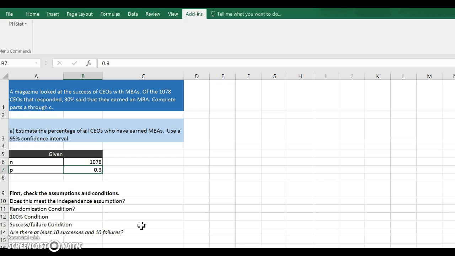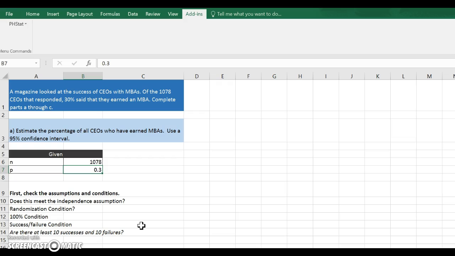And then the 10% condition. In the 10% condition, you must say whether or not the sample represents less than 10% of all CEOs. In that case, you really can't tell because you don't know how many CEOs there are in total.